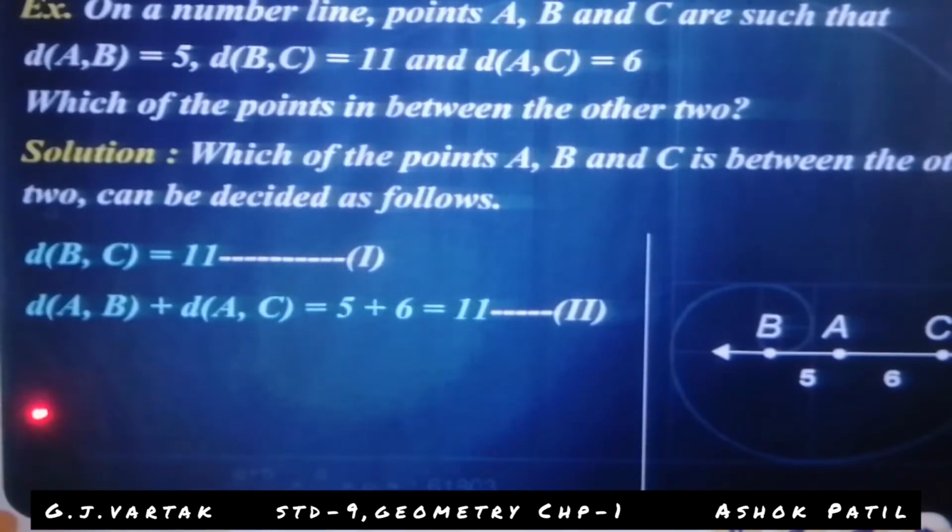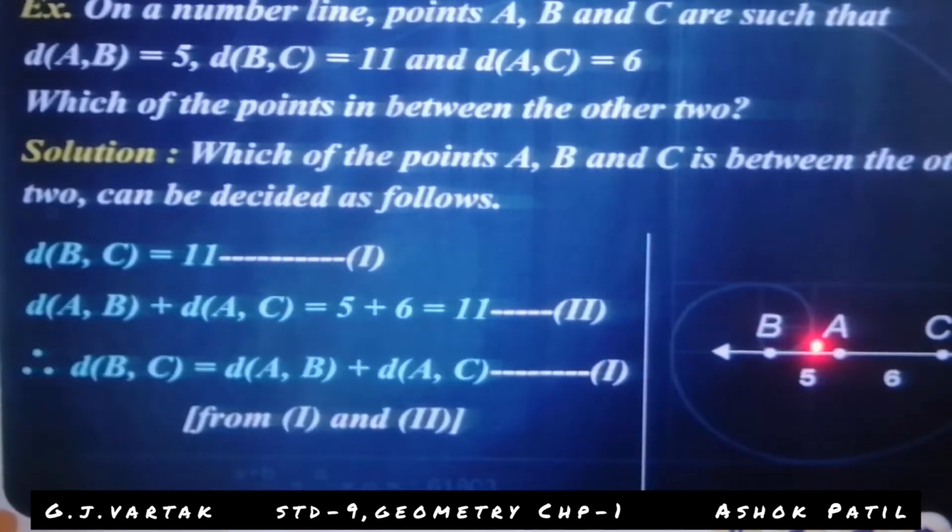That's why you can write: distance of BC is equal to distance of AB plus distance of AC. This is the third equation. Correction here: this is not the first number, this is the third equation, from 1 and 2, because 1 and 2 are the same.